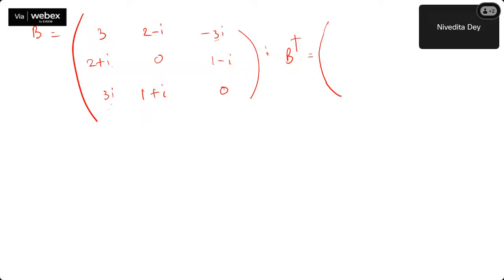A12 will now go to A21. Then you have to do the complex conjugate. So after putting 2 minus i here, if you then put the complex conjugate on 2 minus i, it will be again 2 plus i. So that is a Hermitian matrix. So it will be exactly the same as B. Therefore, B is a self-adjoint or a Hermitian matrix.